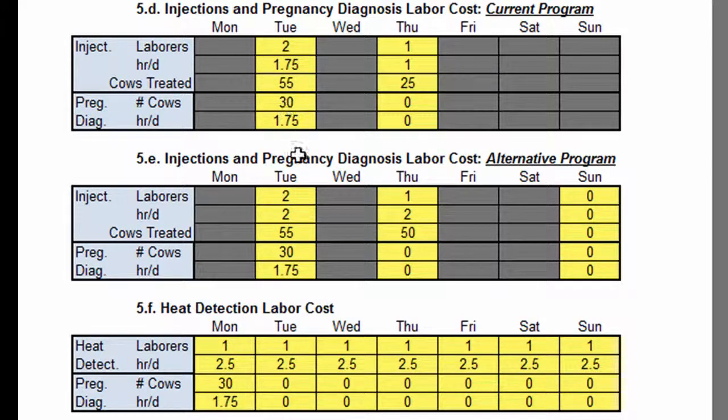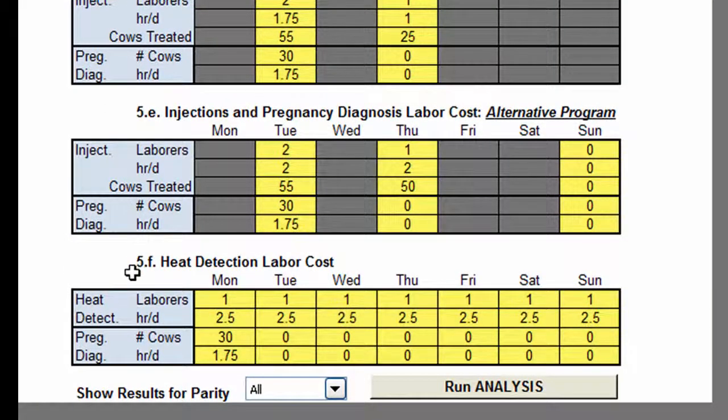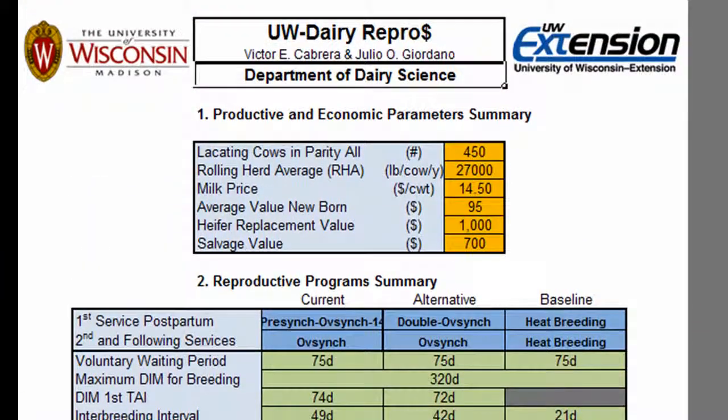The highlighted input columns correspond to the choices made in Section 5A. Each row asks for different information regarding injection and pregnancy diagnosis activities. Section 5F describes the labor costs for heat detection in both the portion of our timed AI program and the baseline 100% heat detection program. The last step is to select the parity for which this analysis will be completed from the drop-down menu. Then we hit the Run Analysis button and move over to the Results tab.